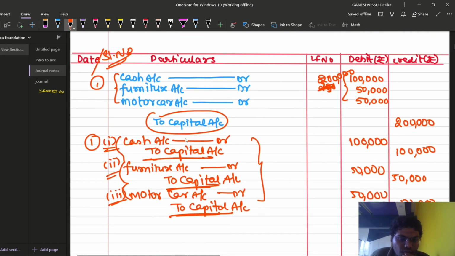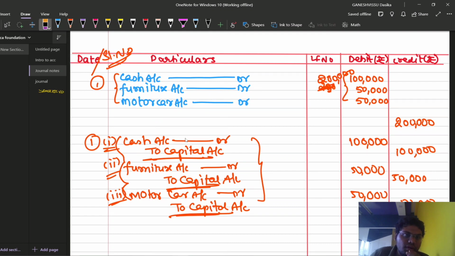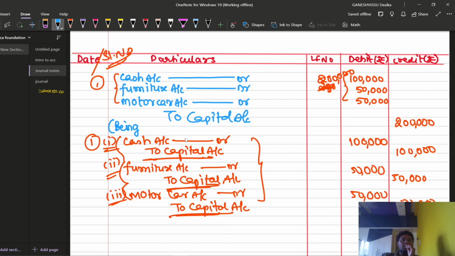What is the narration for the first transaction? For the above transaction, we have written here to capital account, right? So I am writing the narration here. The narration will start with a bracket, and it starts with "being". Being what? This is an asset, this is an asset, this is an asset. Being various assets